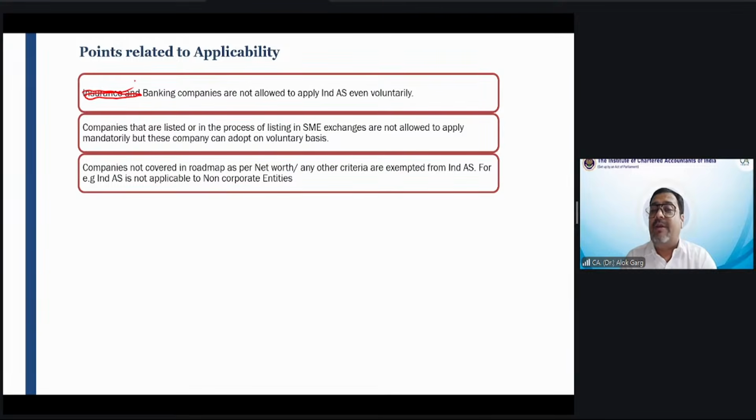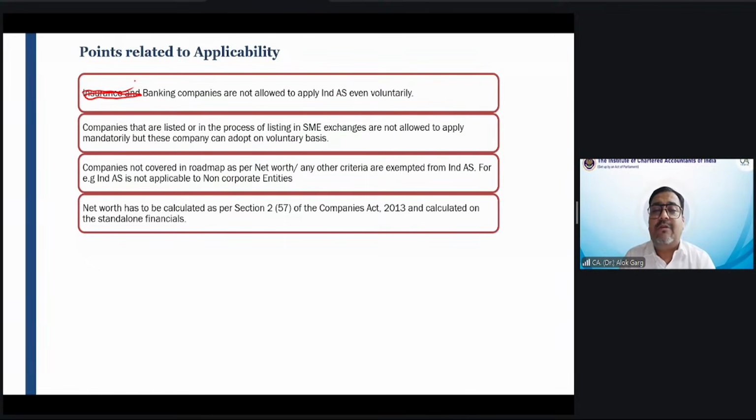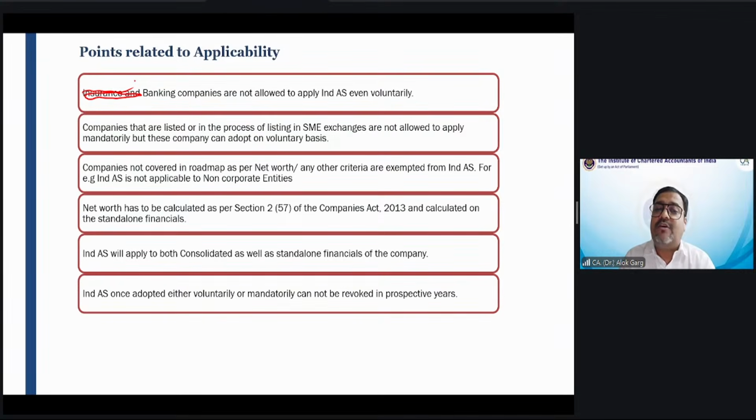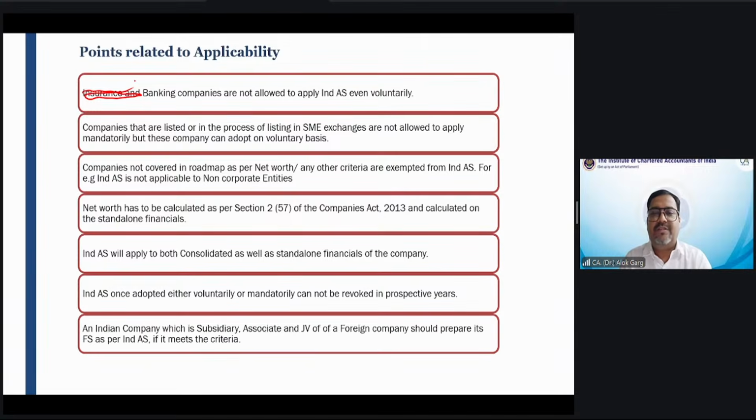Companies not covered in the roadmap as per net worth or any other criteria are exempted from Ind AS. For example, Ind AS is not applicable to non-corporate entities whose net worth is less than 250 crores. Net worth has to be calculated as per Section 2, Clause 57 of the Companies Act 2013 on the standalone financial statement. Ind AS will apply to both the CFS as well as the SFS, the standalone as well as the consolidated financial statement. Once Ind AS is adopted, either voluntarily or mandatorily, it cannot be revoked in future years.